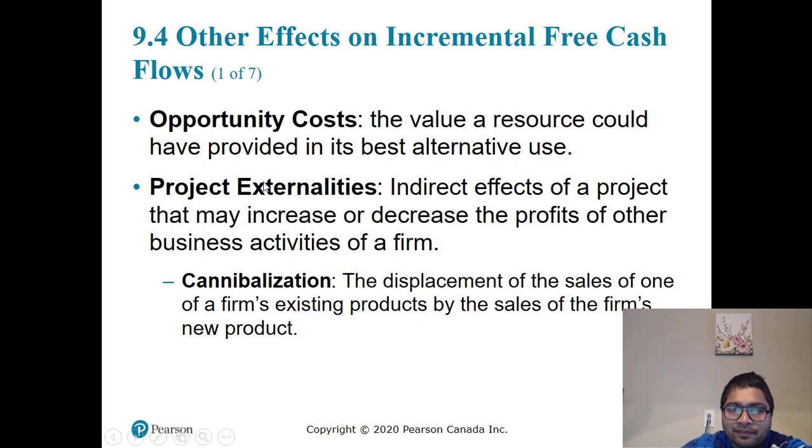Now, other factors that impact free cash flow: there is opportunity cost. So instead of doing this project, Apple could have done something else. So there is an opportunity cost for everything. It is pulling out engineers, pulling out resources from other projects to do this project. Project externalities are indirect effects of the project that may increase or decrease cash flows. For example, cannibalization. If Apple Glass is launched, it may impact sales of iPhones, because people will prefer glass over iPhones. So your existing product lines can be impacted.